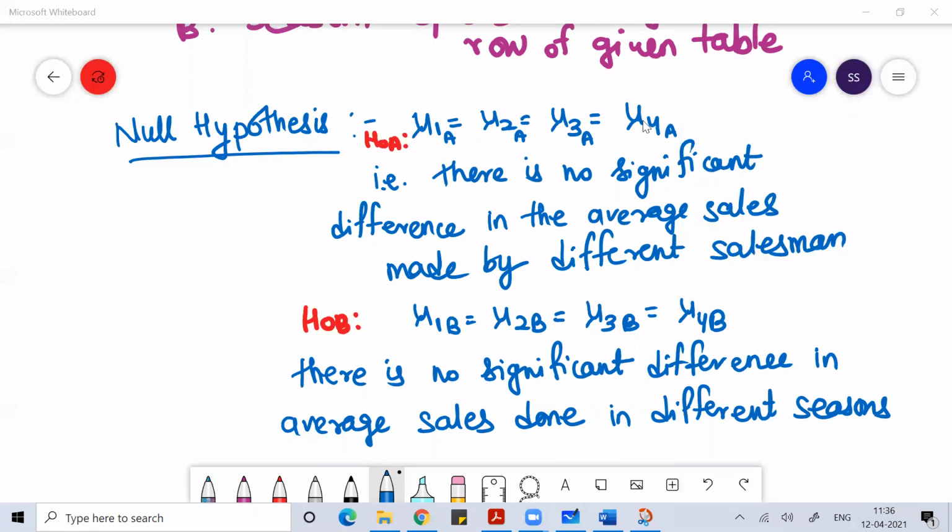Any doubt, anyone? So in the null hypothesis, we consider everything to be equal.